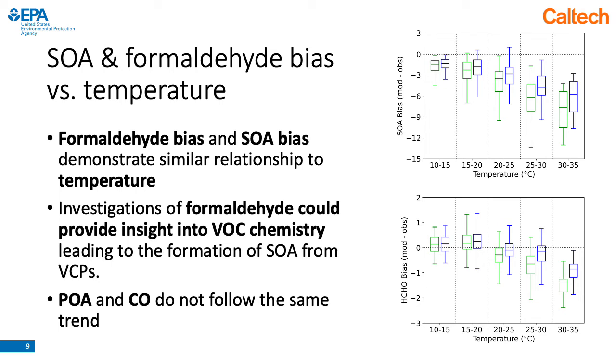And so we postulate that formaldehyde may be a good species to track in future simulations when looking at the VOC chemistry from VCPs, since formaldehyde is showing such a similar signature as SOA. Especially because we did not see the same signature when we looked at primary organic aerosol, POA, or carbon monoxide, CO. So formaldehyde could be an interesting VOC to track in future work.